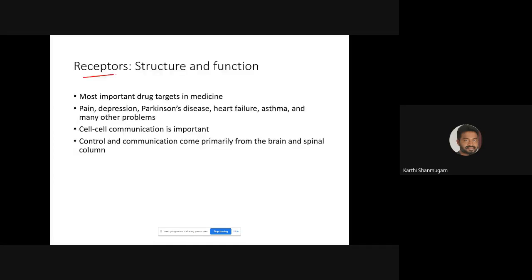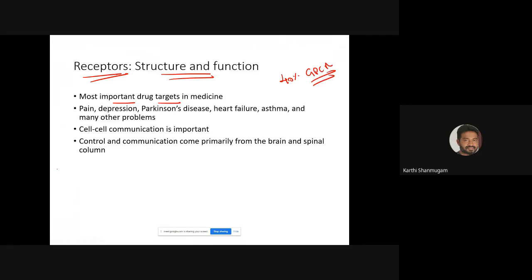Coming to the receptors, mainly I'll be talking about the structure and function of receptor. First we have to understand what is a receptor. Enzymes you might have already studied. Receptors, I don't know whether you already have an idea or not. Receptors are considered the most important drug targets in medicine. More than 40% of drug molecules target GPCR, which is a kind of receptor, the G protein coupled receptor.